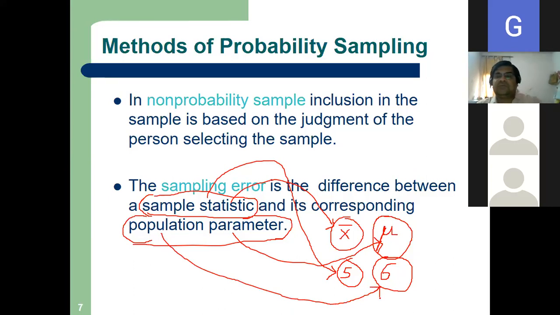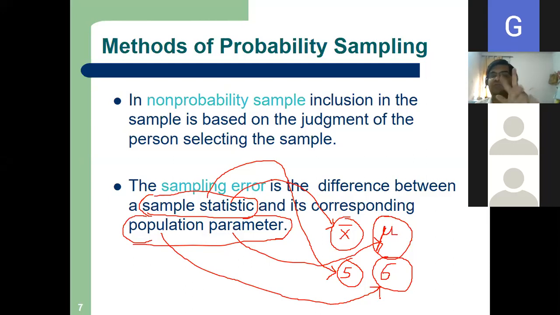Suppose I calculate the sample statistic. That means I calculate the mean height of section H, and I compare it with the mean height of all the students. I think total students are around 500. So if my population mean is mu, my sample mean is x bar.